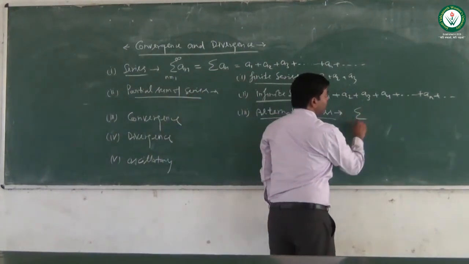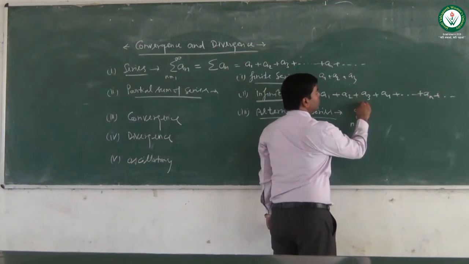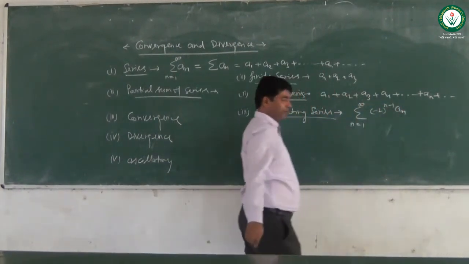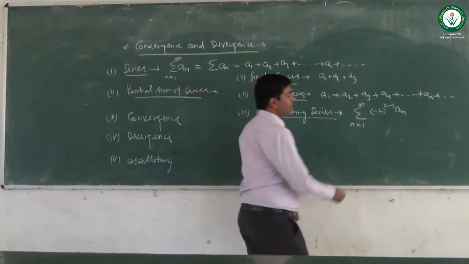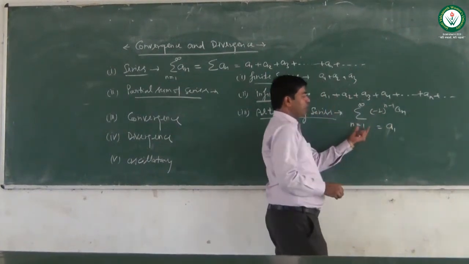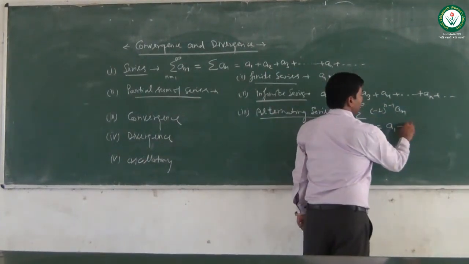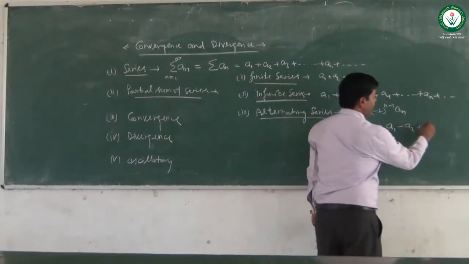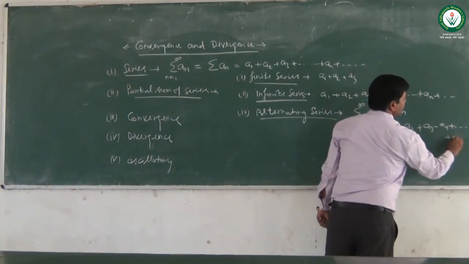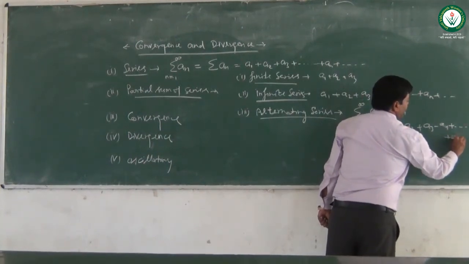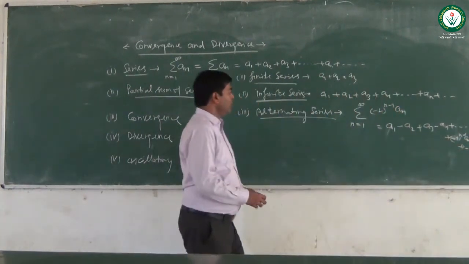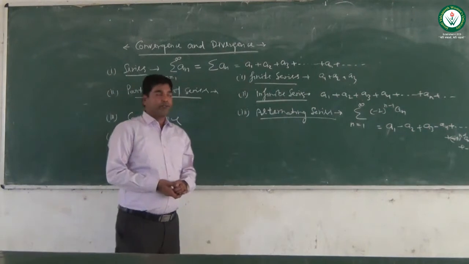This is represented as summation n equals 1 to infinity of minus 1 to the power n minus 1 an. Putting n equals 1, this will be a1. Putting n equals 2, this will be minus a2, and similarly we get a3 minus a4 plus and so on plus minus 1 to the power n minus 1 an plus and so on. This is called the infinite alternating series.